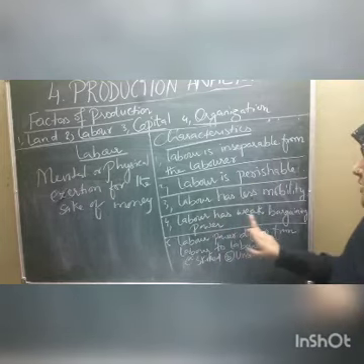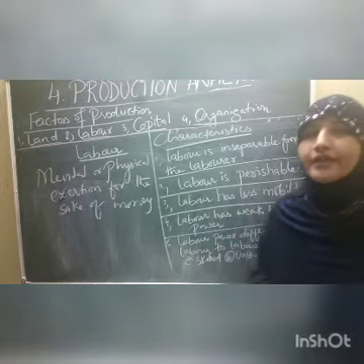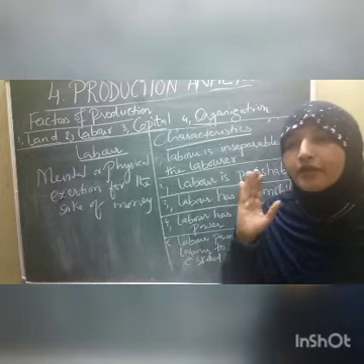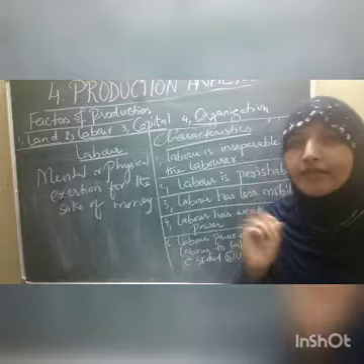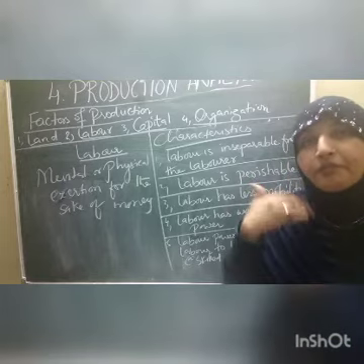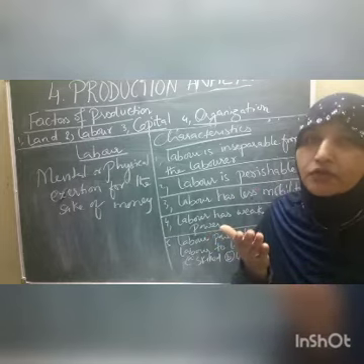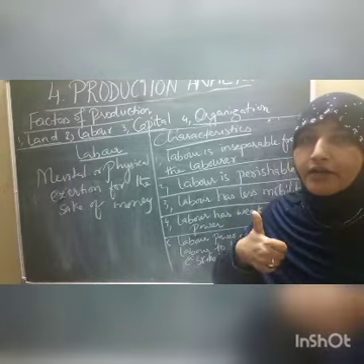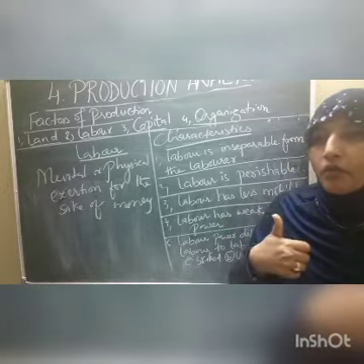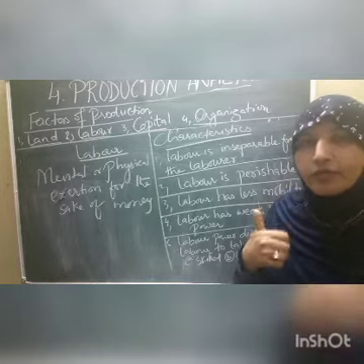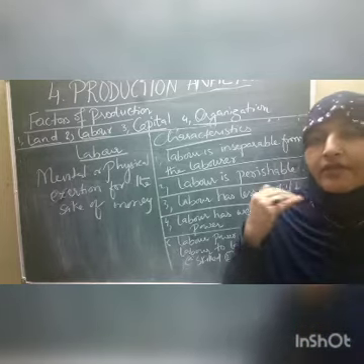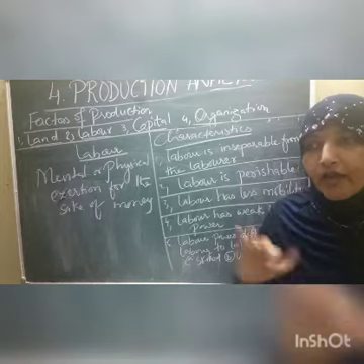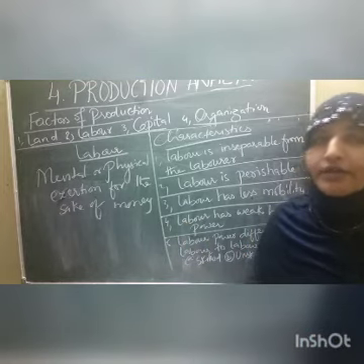Next one. Labor has weak bargaining power. Yes, you find this one. As the population goes on increasing, what we find is that the number of laborers is increasing in the society. When the number of people who want to do the work as laborers is increasing, at that time we cannot find a person who stands firm on only one thing, saying, no, my amount for the work is this much. So labor has very weak bargaining power. That means he cannot be very strong about his amount. According to the situation, he either decreases or increases the amount.